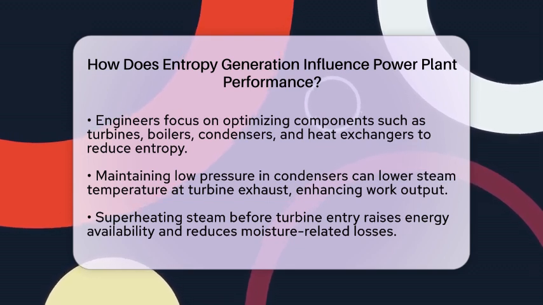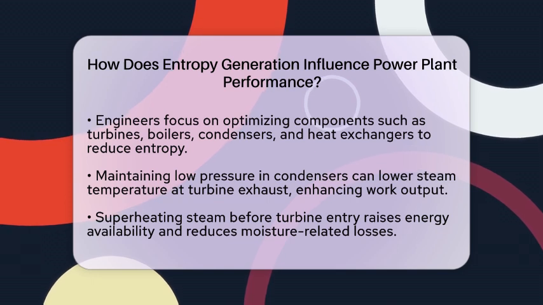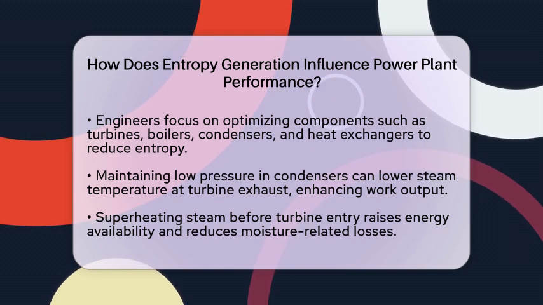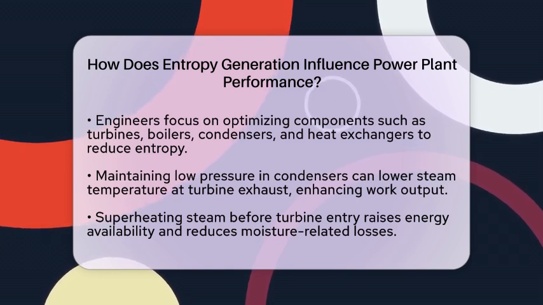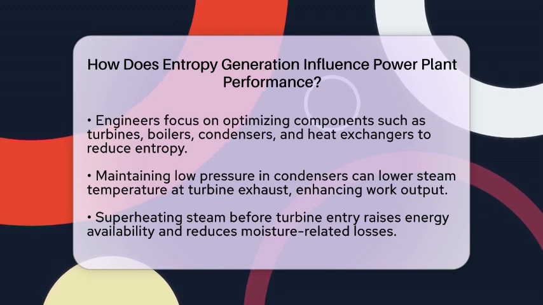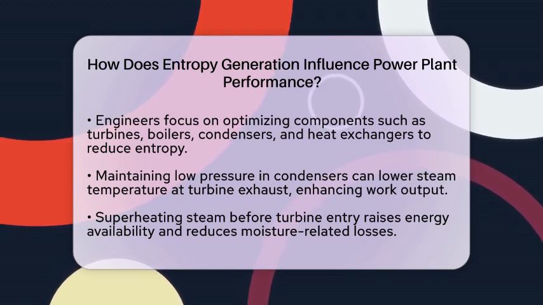Another method is superheating steam before it enters the turbine. This raises the steam temperature, allowing for more energy to be available for work and reducing moisture that can cause losses. The conditions under which a power plant operates also play a role.